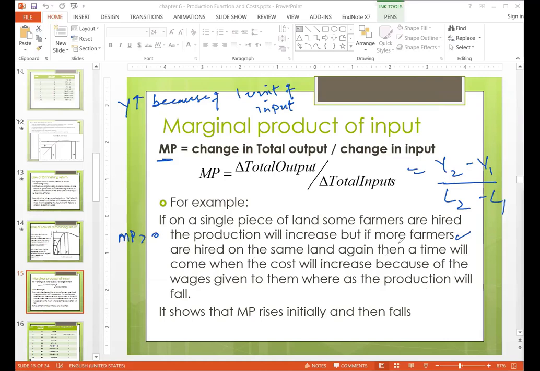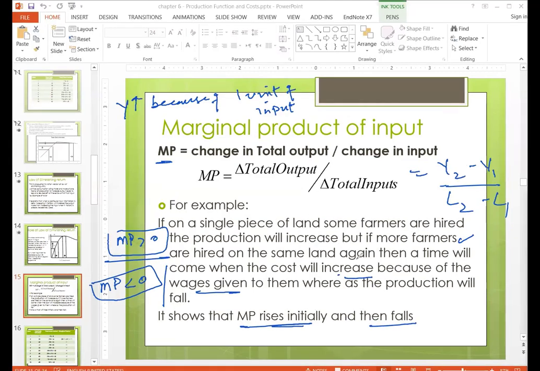But if more farmers are hired on the same land again and again, then a time will come when the cost of increasing labor will increase, because wages are given to them and they are not producing many things. So in this case, MP is less than zero. It means in the diminishing marginal product case, when the inputs are less, the marginal product is positive, and when inputs are too many, the marginal product is negative. So this shows that the MP rises initially and then falls.